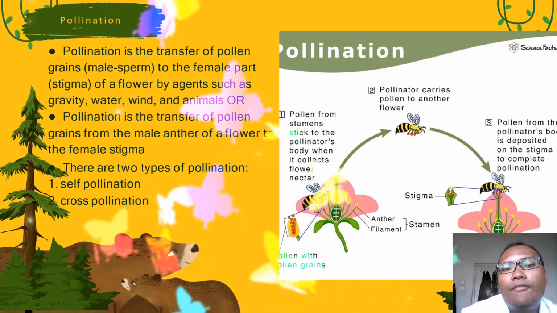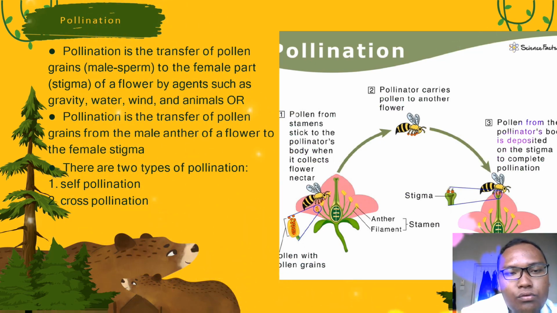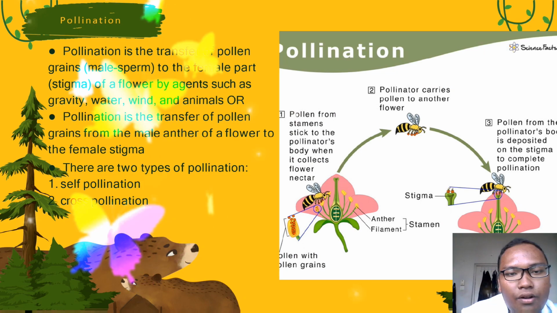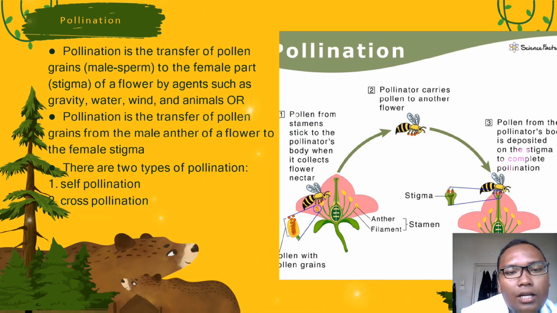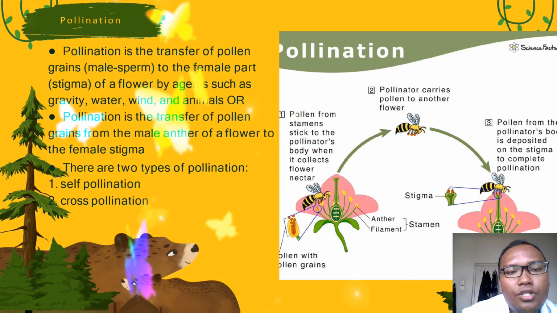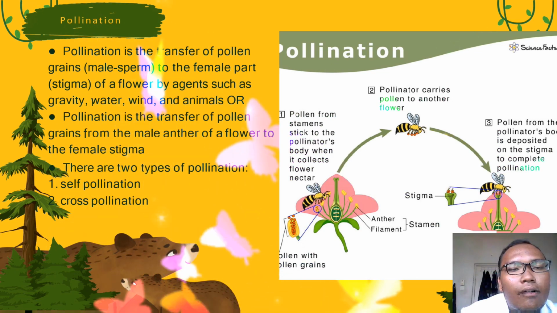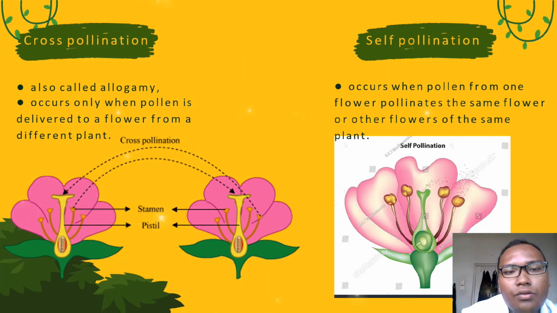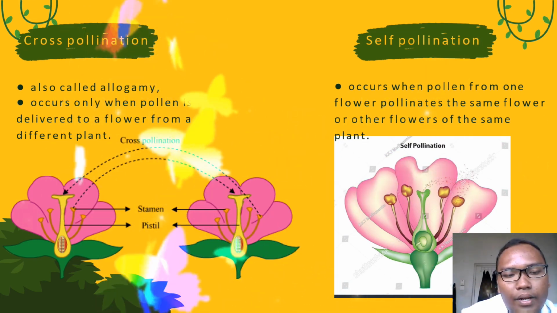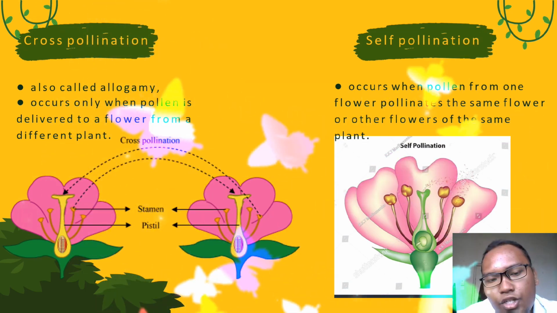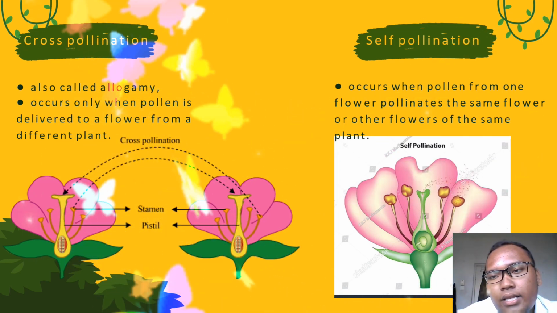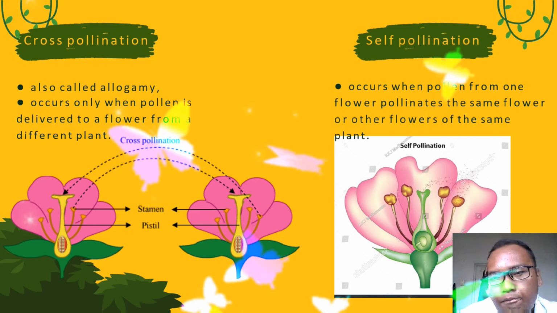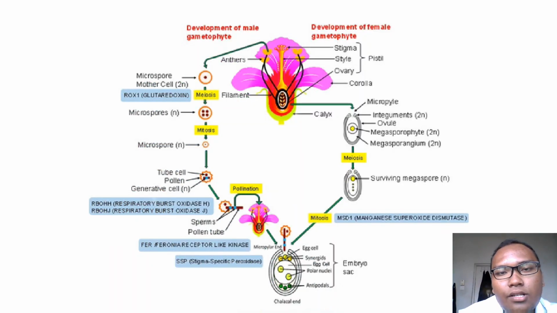Pollination is the transfer of pollen grains onto the female stigma. There are two types of pollination: self-pollination and cross-pollination. Cross-pollination, also called allogamy, occurs only when pollen is delivered to a flower from a different plant. Self-pollination occurs when pollen from a flower pollinates the same flower or another flower on the same plant. This is a process of development of male and female gametophytes.